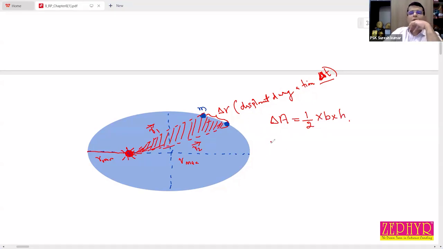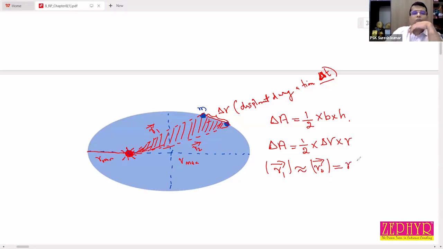Base you can take as delta R, and height you can take as R. R1 is approximately equal to R2 equal to R. Actually, R1 and R2 are different, but suppose these two points A and B are very close, so that the magnitude of R1 is approximately equal to the magnitude of R2.